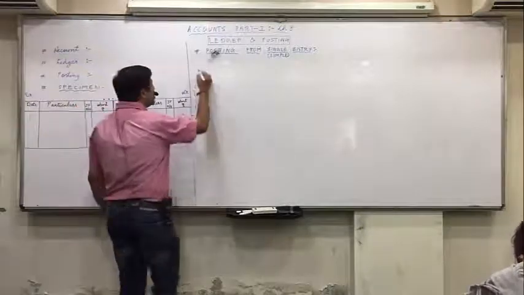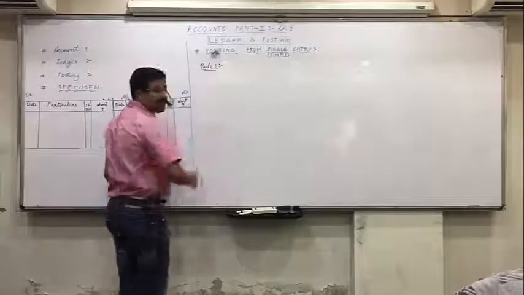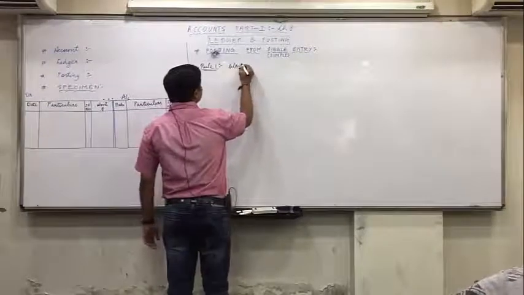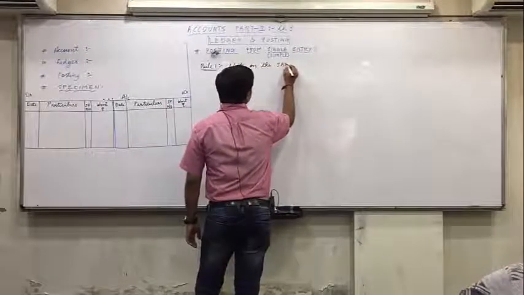There are two simple rules to be followed when we do the posting from single entry. Rule one is write on the same side.